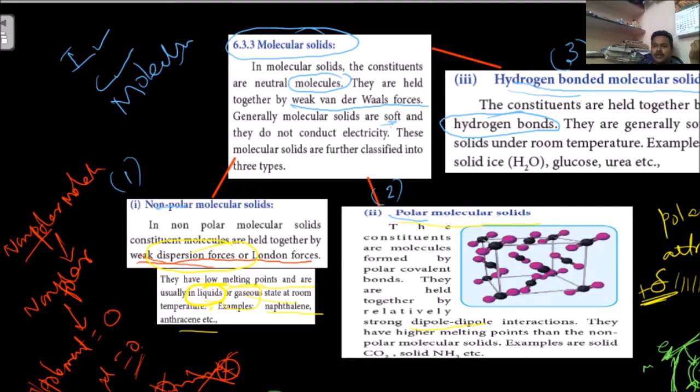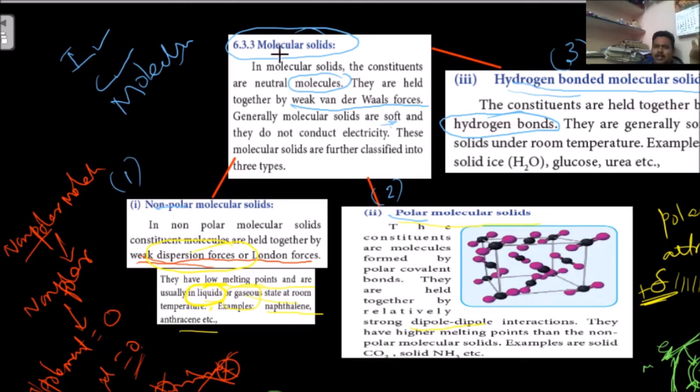There are also types. Within the molecule means intramolecular hydrogen bond. Two different molecules means intermolecular hydrogen bond. Anyway, the bond formed between one hydrogen and the most electronegative element is nothing but hydrogen bond. This is also a weak bond only.